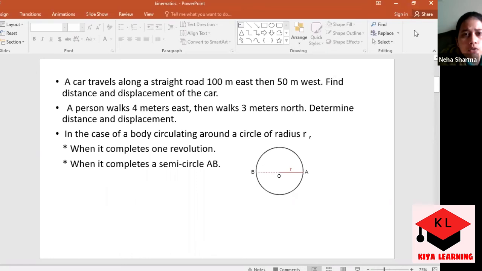A car travels along a straight road, 100 meter east, then 50 meter west. Find the distance and then the displacement. It is a very interesting question. A person is covering the path in two parts, 100 meter and 50 meter. How will you solve it? If you have any idea, then tell me. They're going east and then coming back west. Yes, 100 meter east, then 50 meter west. So what will be the distance and what will be the displacement?